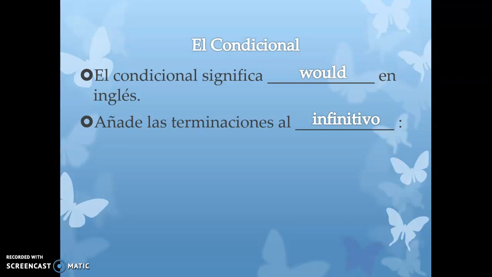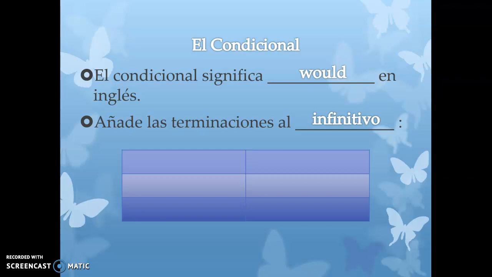So just like with the future tense, you're adding the endings at the end of the infinitive. You're not taking off the AR, ER, or IR. You add the ending to the end of the full verb. The conditional endings are the same as the ER, IR endings of imperfect.